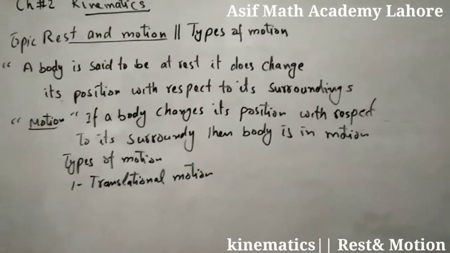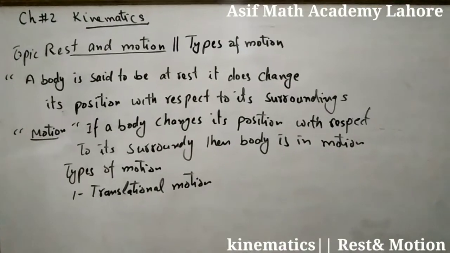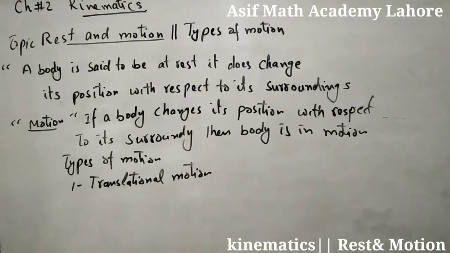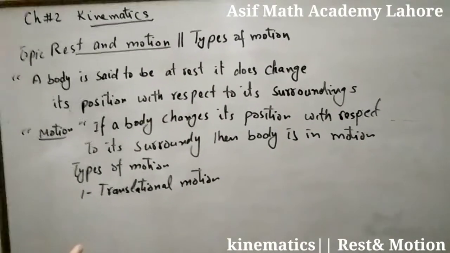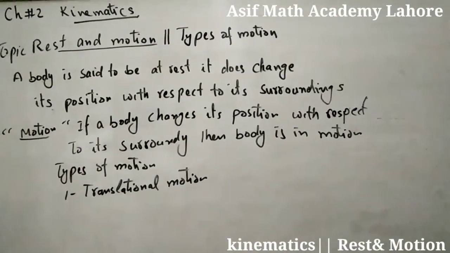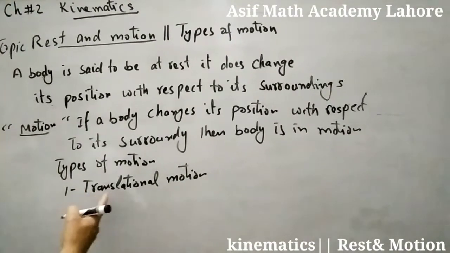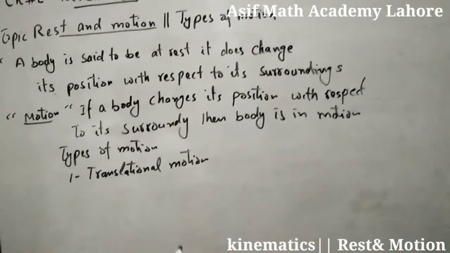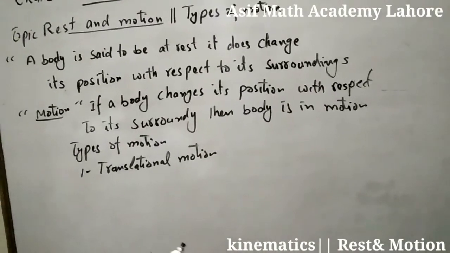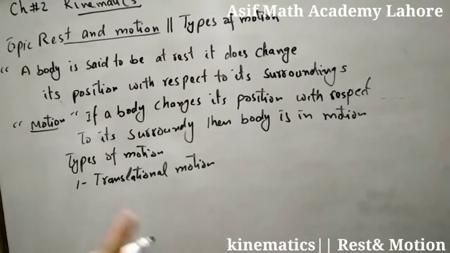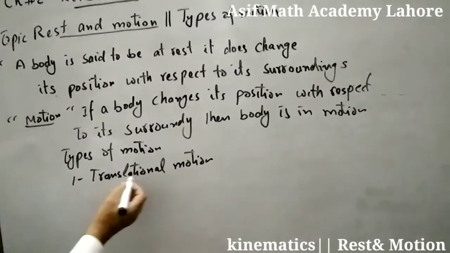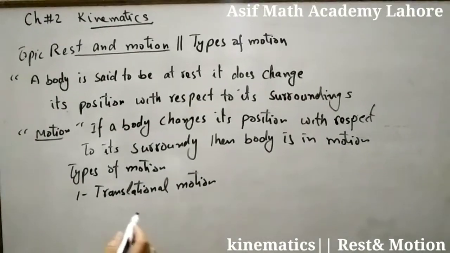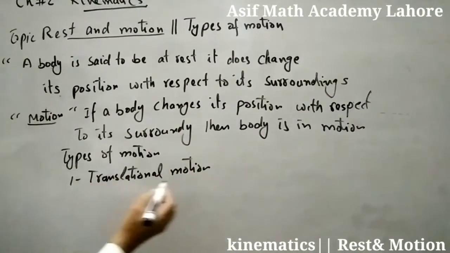We observe different objects moving. Is the object moving in a circle? Is the object moving on a straight line? Yes, we see a car moving on a straight line. That is translational motion. The definition of translational motion is that if a body moves on a line or in a circle without any rotation, then the body is said to be in translational motion. Translational motion also has three types.